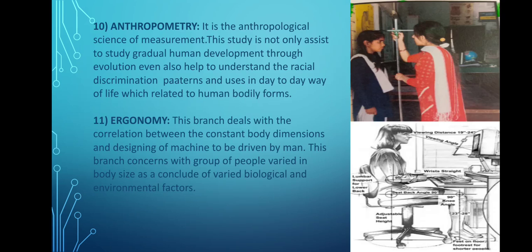So these types of things are studied in somatoscopy. So there are a number of other subfields in anthropometry which deal in this way, because every race has its own unique colors and patterns of the body, right? A unique measurement and a unique texture of hair or eyes. So it also helps to differentiate between the different groups.